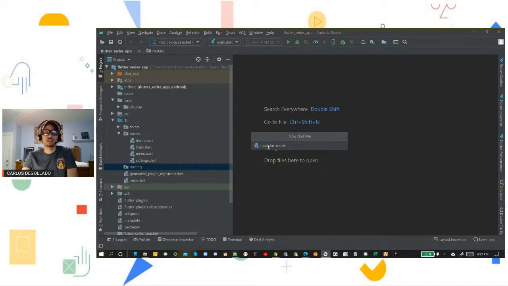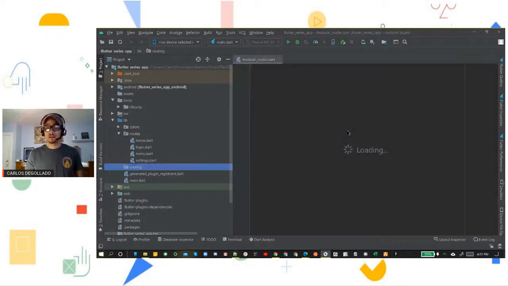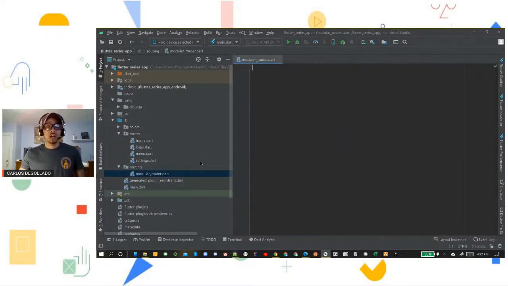Just call it something that has to do with your routing. But what I'm trying to say is, if you call it router, you're going to run into conflicts with the standard Flutter router file. So I would suggest don't use router, use something else. Customize it a little bit. For this one, we're going to call it modular router. Press enter, and right here is where we're going to specify our code for our routing.